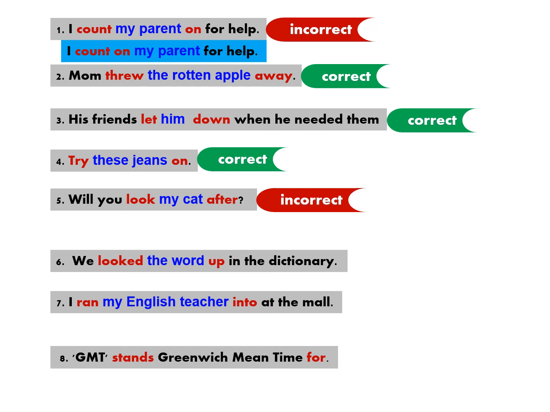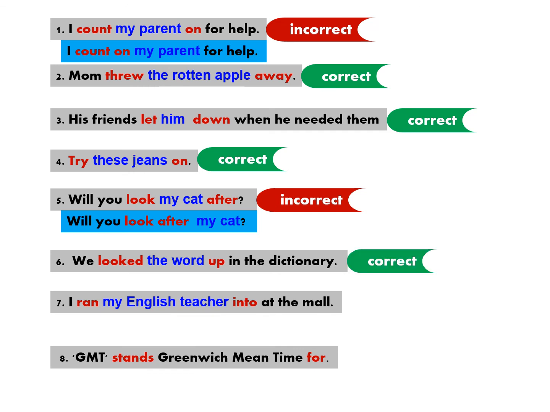No, it's not separable, so the sentence is incorrect. And the correct structure is, will you look after my cat? Number six, we looked the word up in the dictionary. So look up, is it separable or non-separable? Yes, it is separable, so the structure is correct.